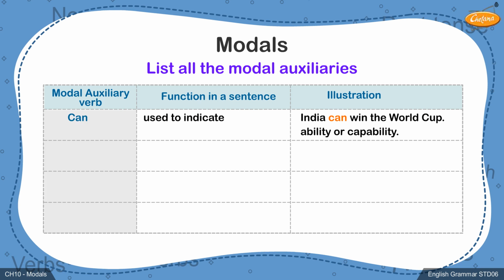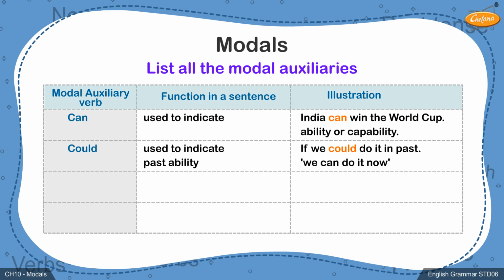The next modal is could. Could is used to indicate past ability. This means that this modal can be used to highlight a talent or skill that an individual had in the past. For example, if we could do it in past, we can do it now. Could indicates that the people were able to do something in the past and therefore they will be able to do it now.